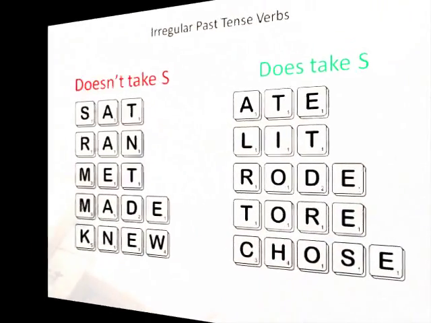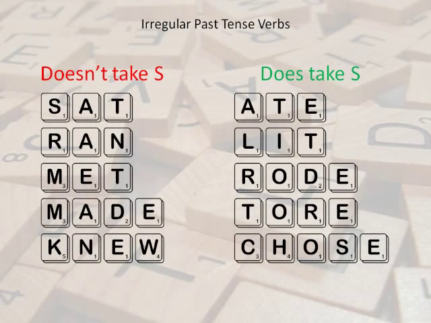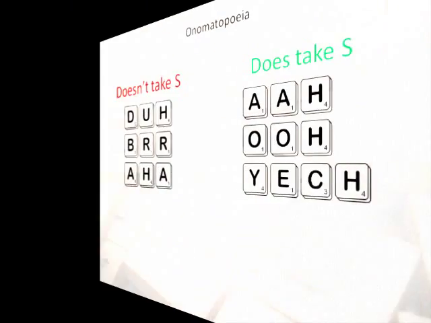Unfortunately, if you try and group words together or use common sense to remember them, you may reach a roadblock. Many of the words have double meanings that make it especially confusing. If we look at what we see as irregular past tense verbs, sat, ran, met, made, or knew obviously don't take an S. However, on the other hand, ate, lit, rode, tore, and chose, which you think would only be acceptable as past tense verbs, do take an S in alternate meanings.